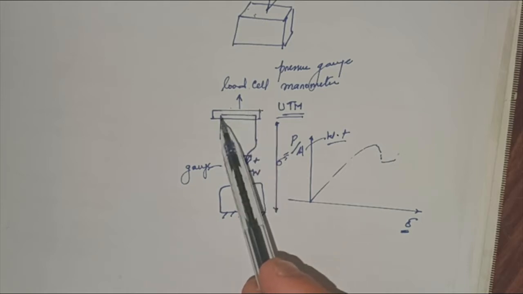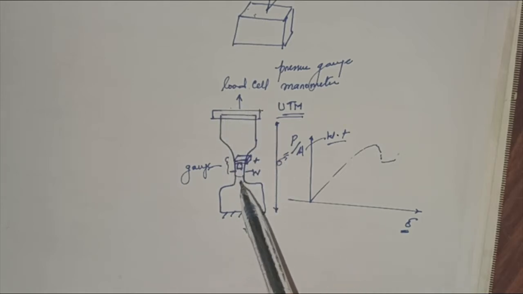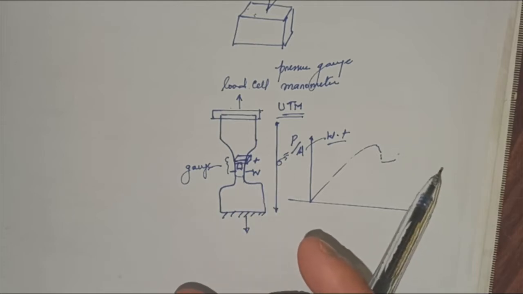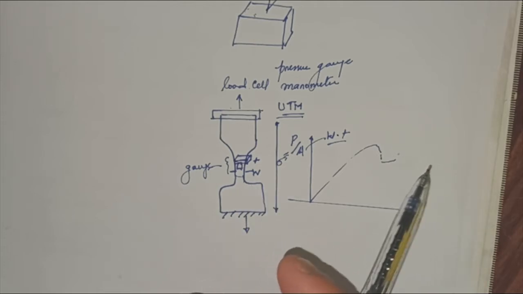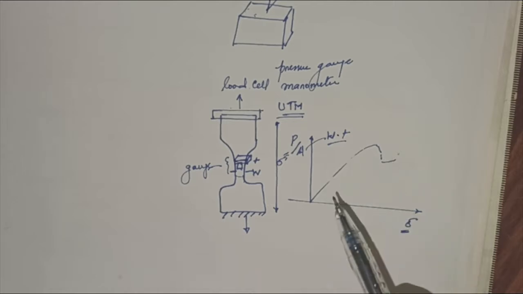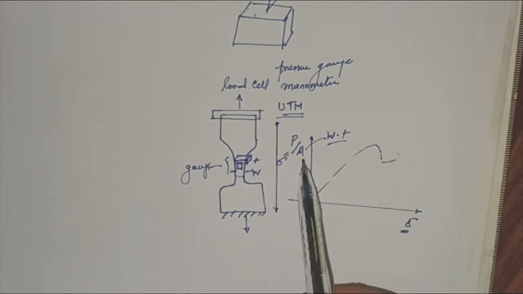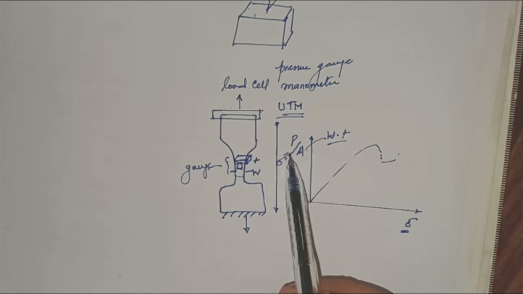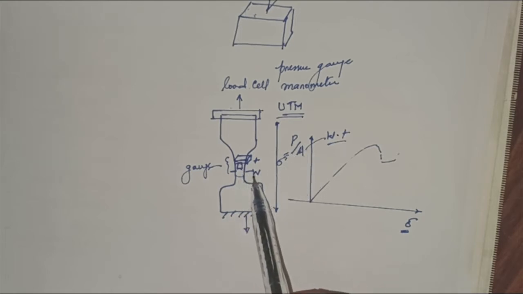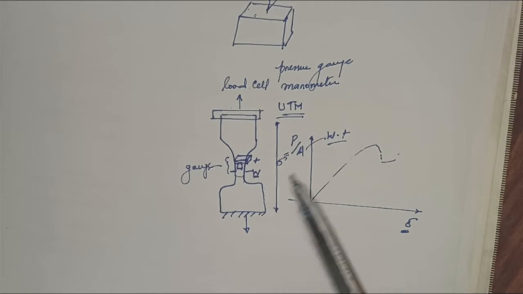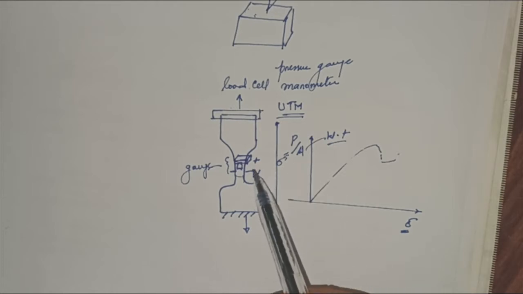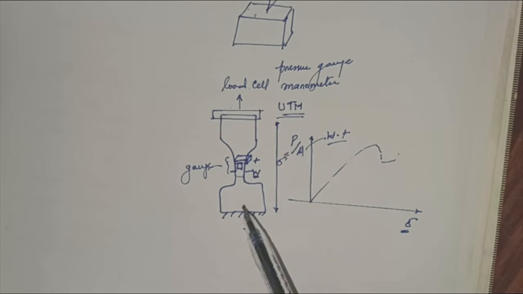As the force is increasing, this gauge region becomes more and more contracted, more and more thin, due to the Poisson's effect. So the area is changing, and you are not incorporating that change. You have just put the original W and the original thickness T. So W times T will be the area.